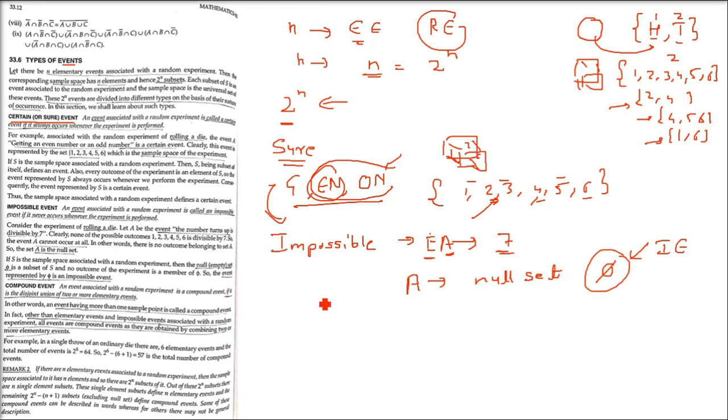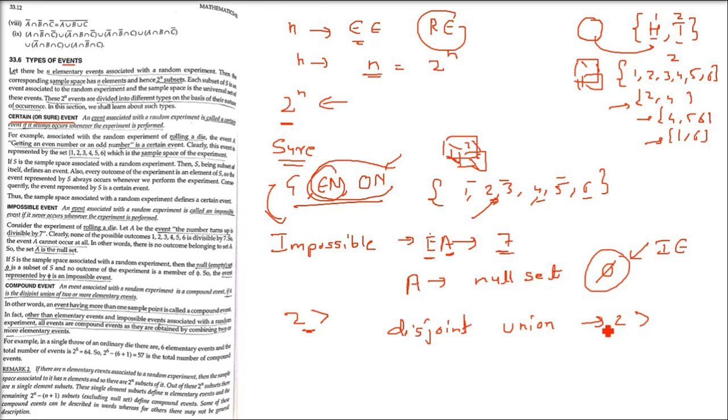An event associated with a random experiment is a compound event if it is the disjoint union of 2 or more elementary events. Okay, what does that mean? That is, other than elementary event and impossible event associated with a random experiment, all events are compound events as they are obtained by combining 2 or more elementary events. Please understand, 2 or more. Second thing, other than elementary event and impossible event. And the definition is also talking about if it is the disjoint union of 2 or more elementary events.